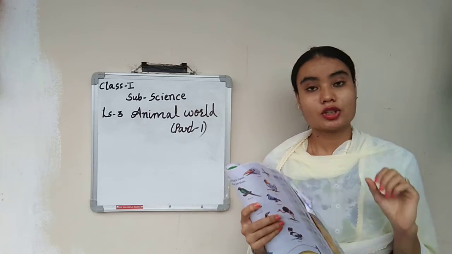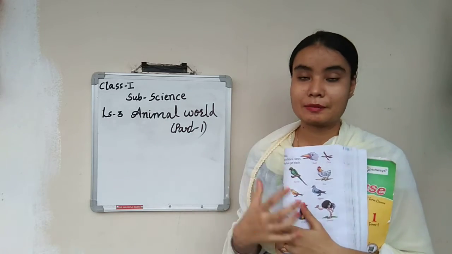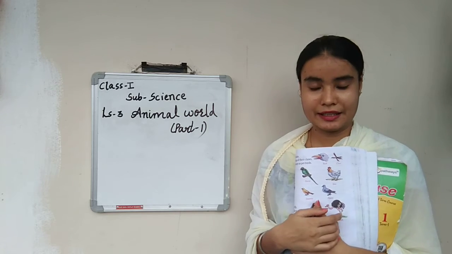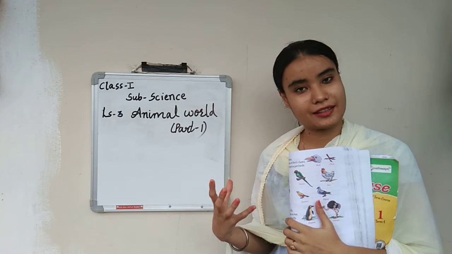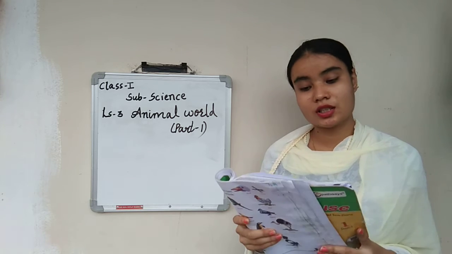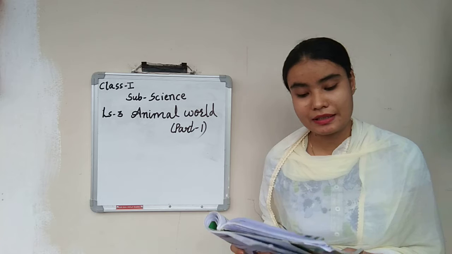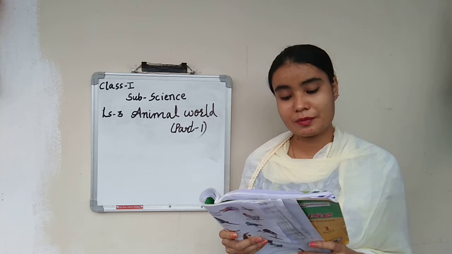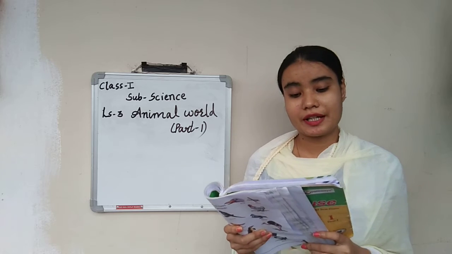Pet animals. So a few animals we keep in our homes, like cat, dog and any other animal, parrots also. So those animals are called what? Pet animals. They depend on man for food. Goat and cow give us milk. Sheep gives us wool. We ride on a horse.